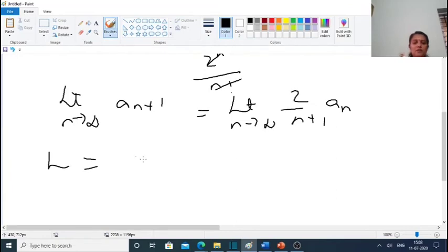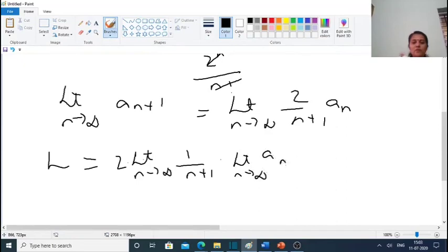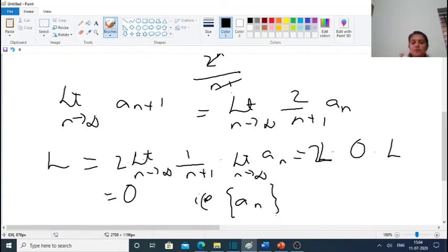We can split this into the limit of 2, times the limit as n tends to infinity of 1 by n plus 1, times the limit as n tends to infinity of an. Which is equal to 2 into 0 into L, which is equal to 0. So the limit is equal to 0. So an converges to 0.